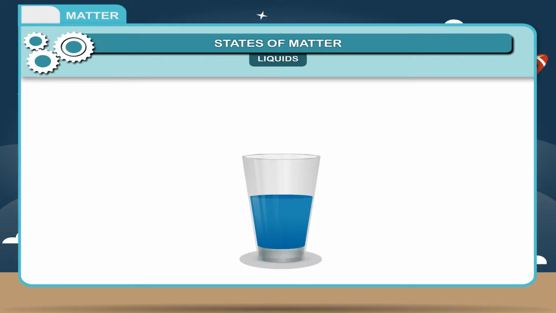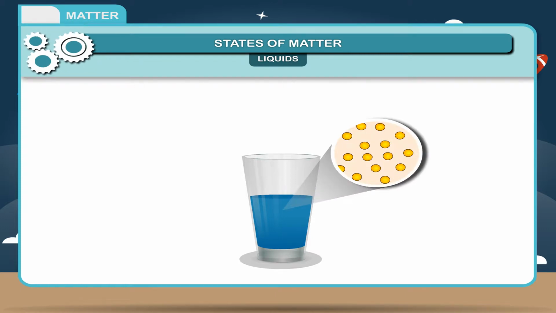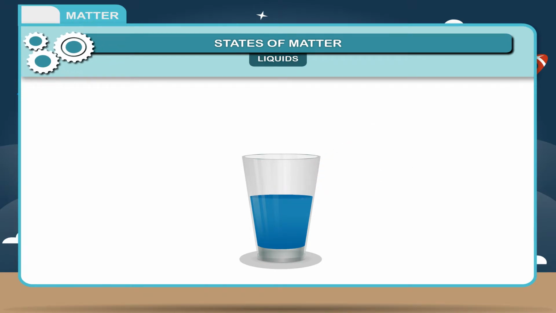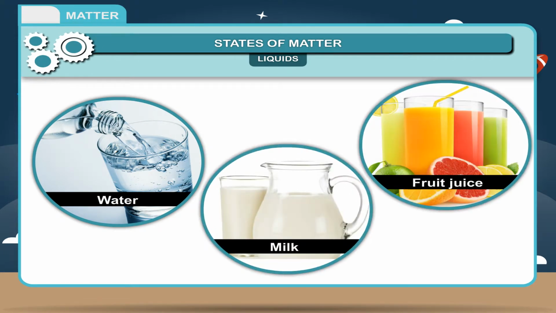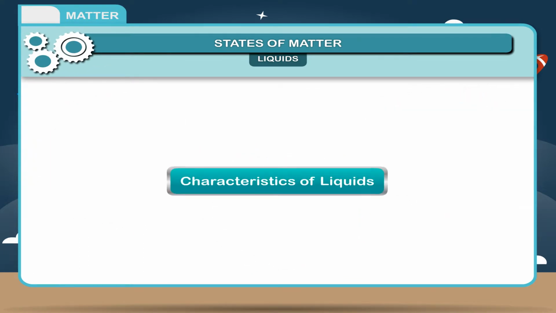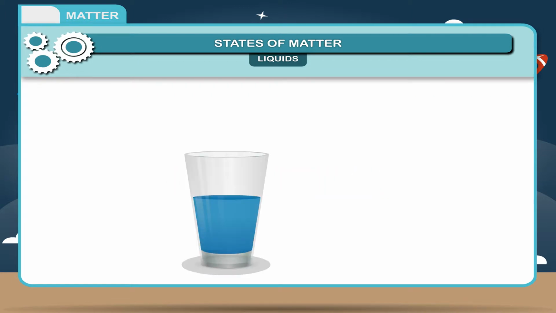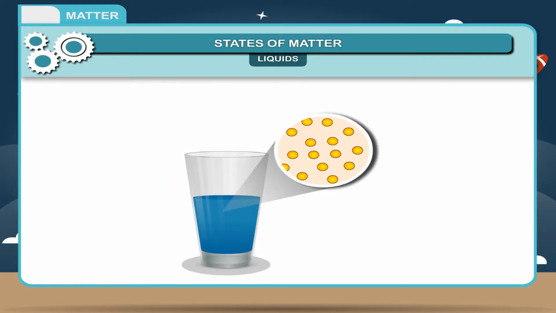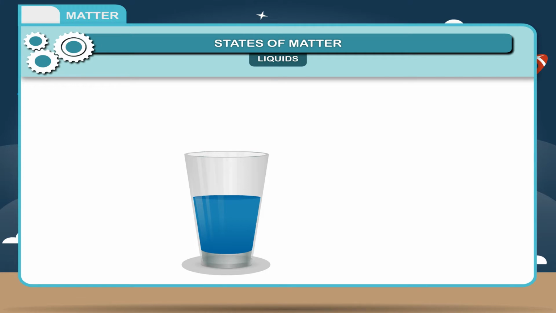Liquids. Liquids have no definite shape but occupy a definite space. The particles of liquids are less attracted to each other than solids. Example, water, milk, fruit juice, etc. Characteristics of liquids. In liquids, the intermolecular force of attraction is slightly higher than the force of repulsion. Hence, the constituent particles can aggregate but show a tendency to flow. Liquids can be characterized by the given properties.